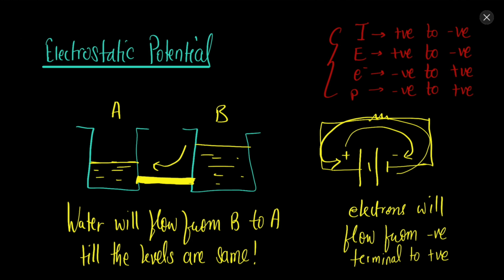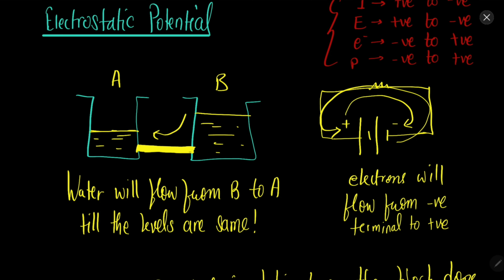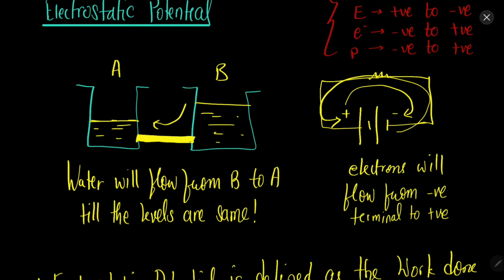So let's say we have these two containers, and in container B there is more water, and in container A there is less water, and they are connected using this pipe. So what do you think will happen? Obviously some water from container B will flow into container A. Till when? Till the level of both the containers becomes equal. So this is one example.